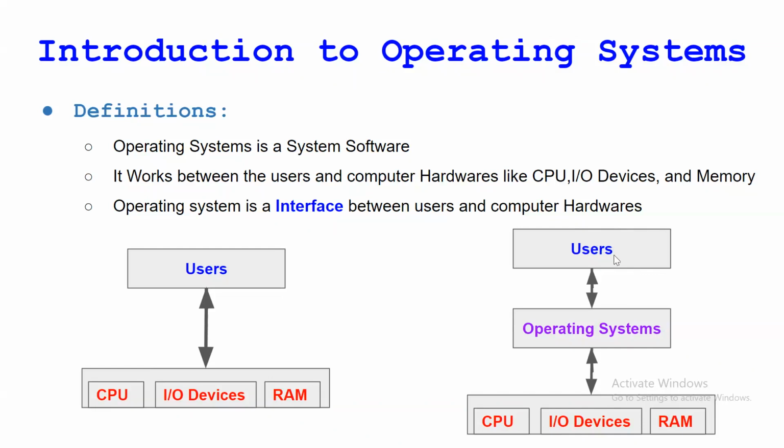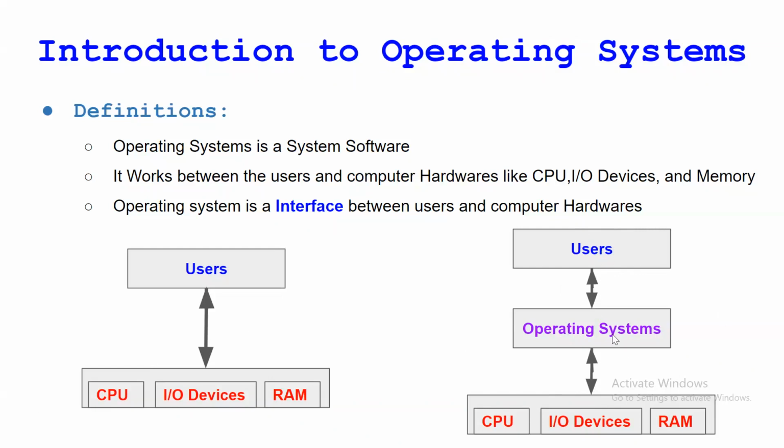Suppose a user wants to access the CPU, and meanwhile another user also requires access to the CPU. In that case, the operating system will give access to that other user too.